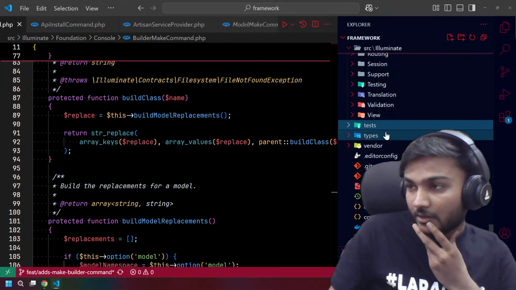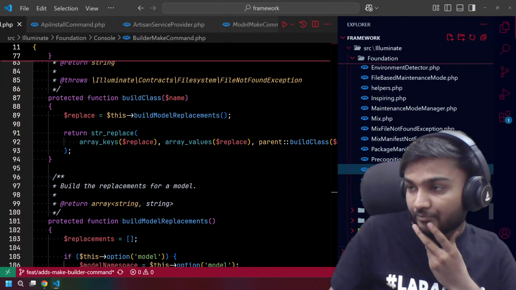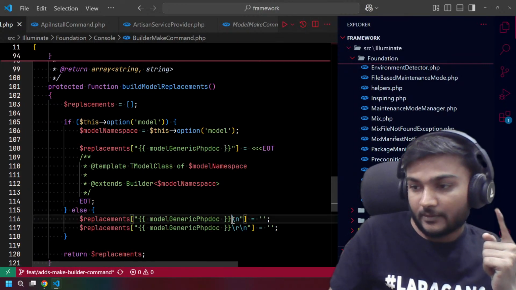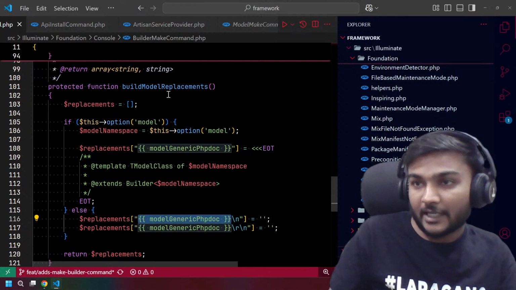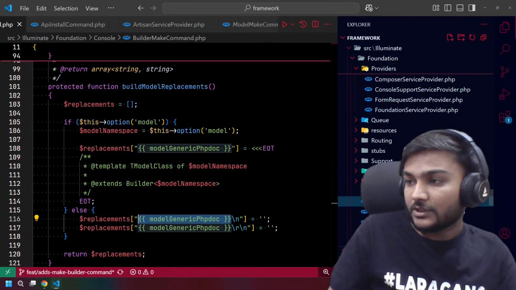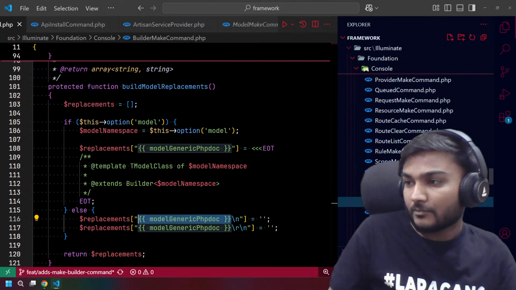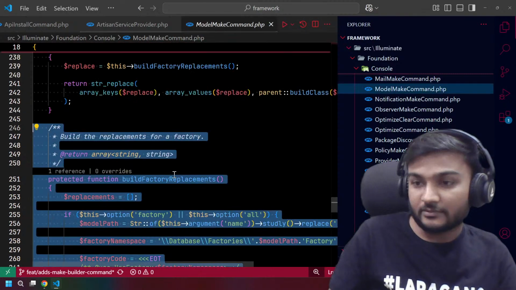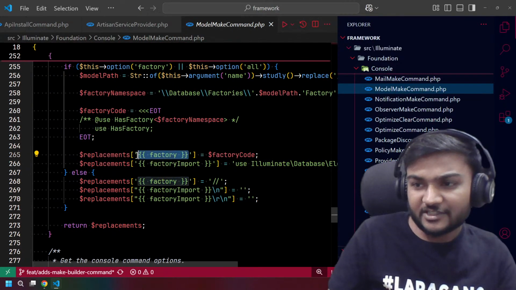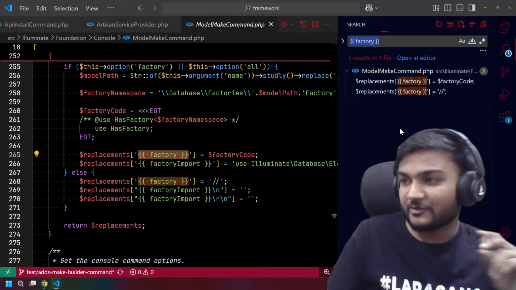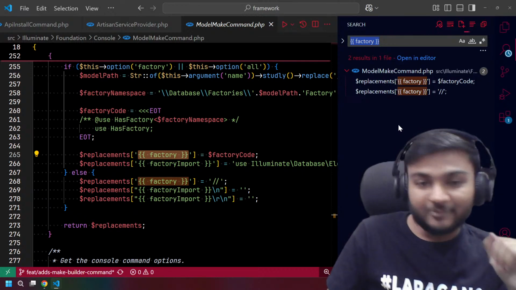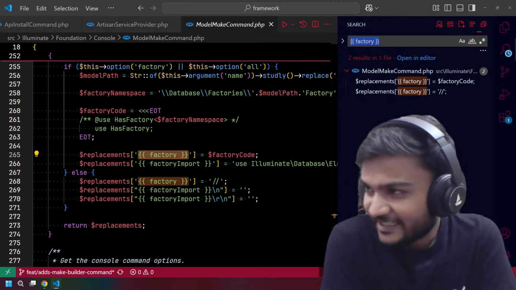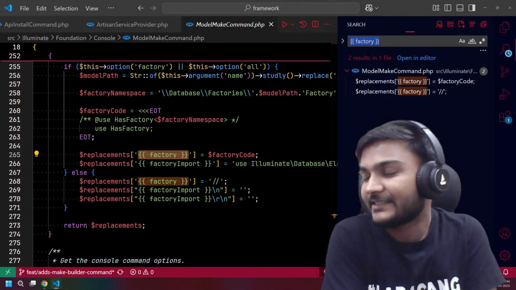Okay. One thing I remember is I can go to the make model command again, and here it is, and we can search for this particular stuff and we will get to the make model tests. Hopefully, let's see.